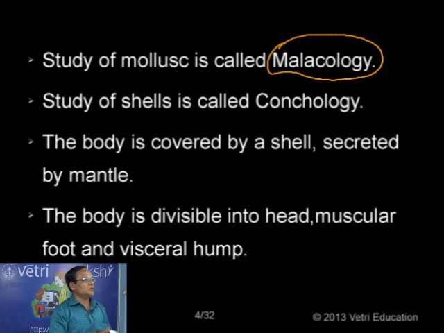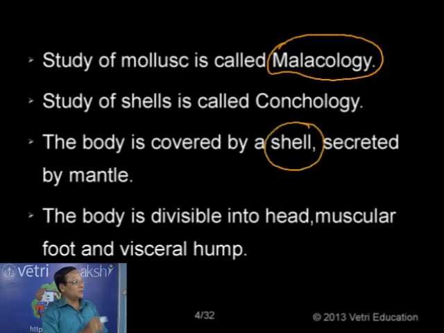Just as the study of insects is called entomology, the study of mollusks is called malacology. One important characteristic feature of these animals is the presence of a calcium carbonate shell, a peculiar character that protects the outer body.